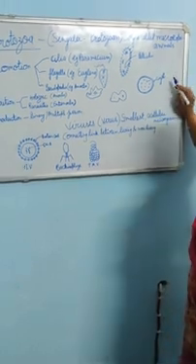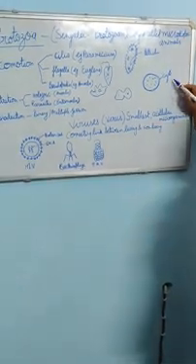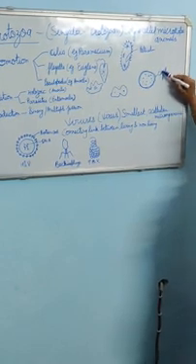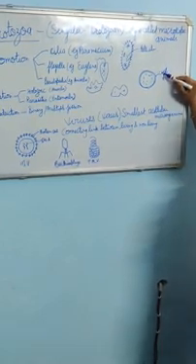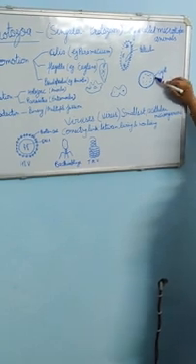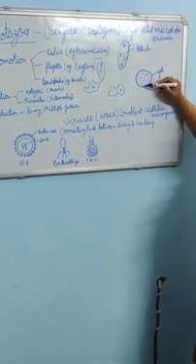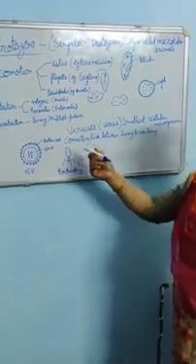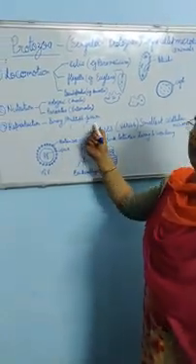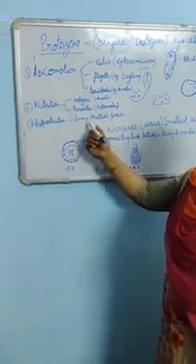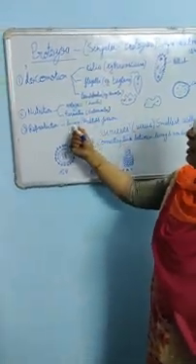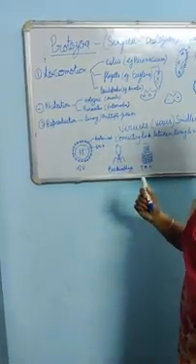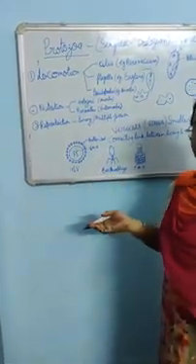This cyst protects the cell during unfavorable conditions, and whenever the conditions are favorable, the cyst bursts and all the cells come out and start behaving like new individuals. This process is known as multiple fission. All the protozoans reproduce either by binary fission or multiple fission. Asexual mode of reproduction is present in them.